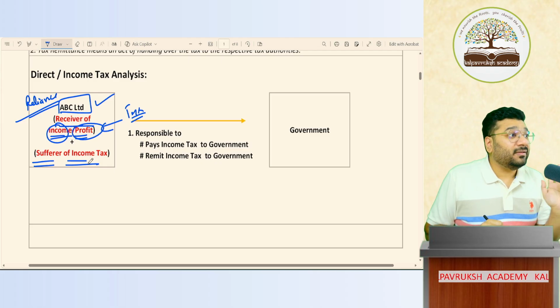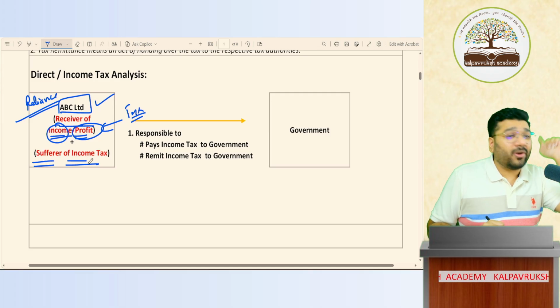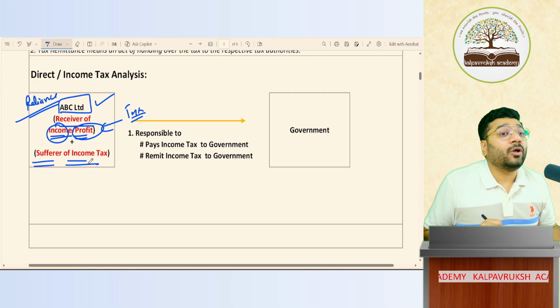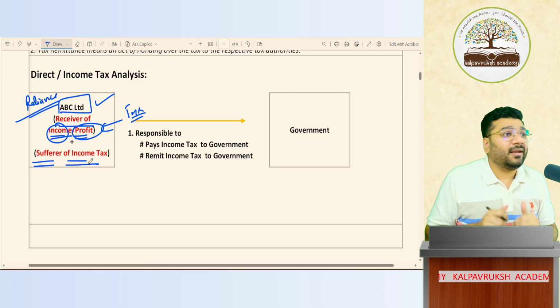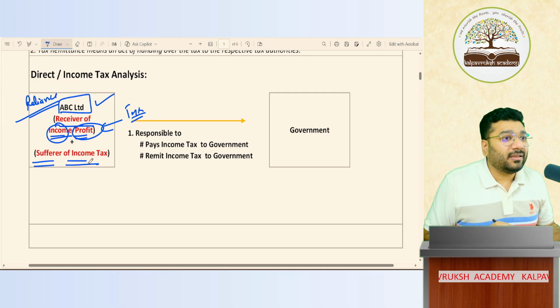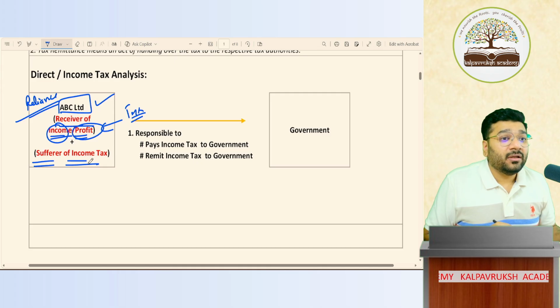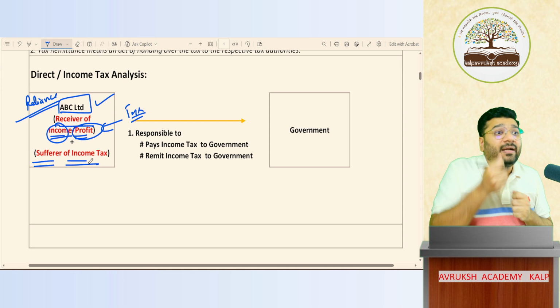Just taking it out and keeping it is not enough. What should you do? You have to deposit it in the government treasury. If you don't deposit it, you will face legal consequences. If you pay late, interest or penalty will come. If you don't even remit the taxes, you might even be prosecuted. Means what? They'll put you in jail also. So in income tax, the income tax department has given the responsibility to pay tax and remit tax on whom?